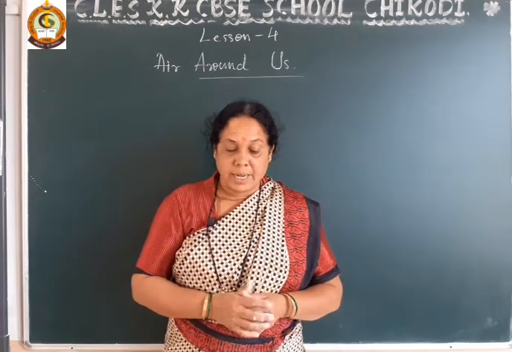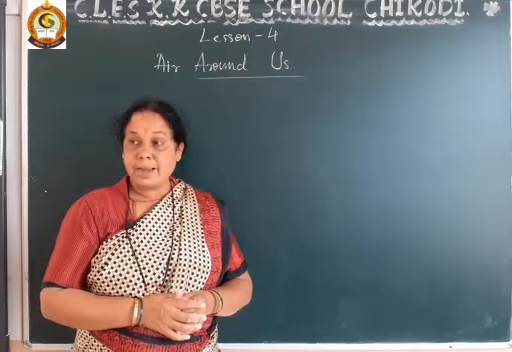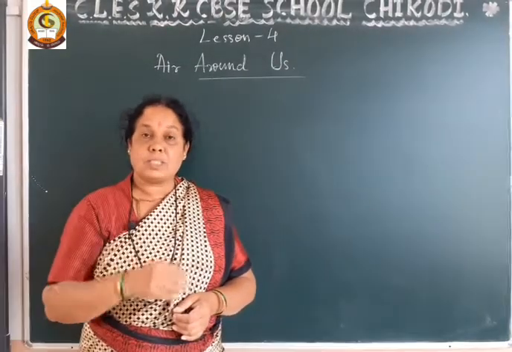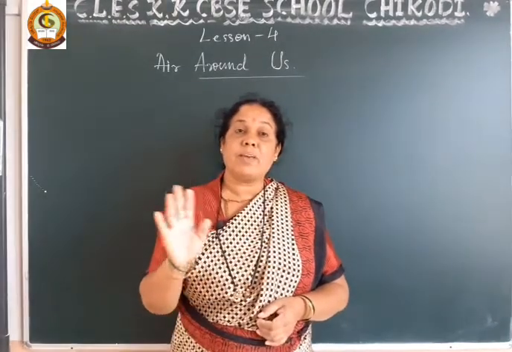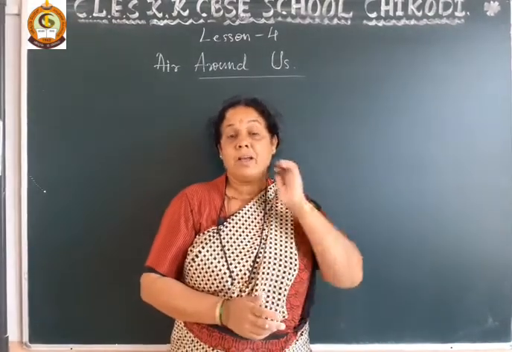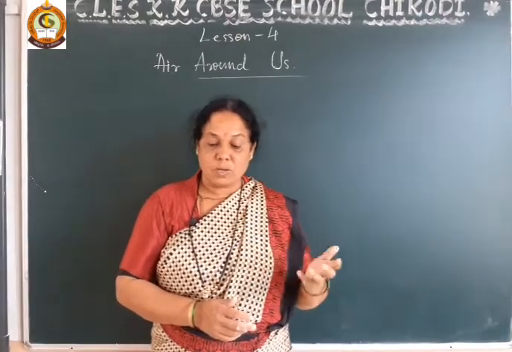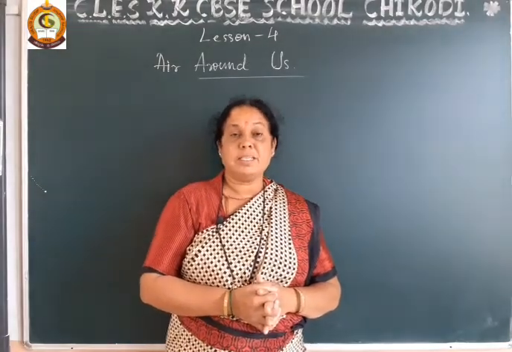The carbon dioxide helps plants to make the food. Plants take in carbon dioxide and they give out oxygen. Plants help us to purify the air. They make the air pure. Dear student, here we have learned what the work of each gas is. So this is how our air is made.